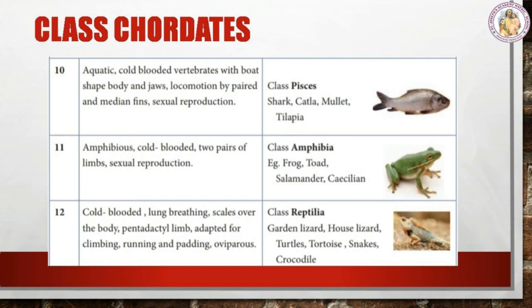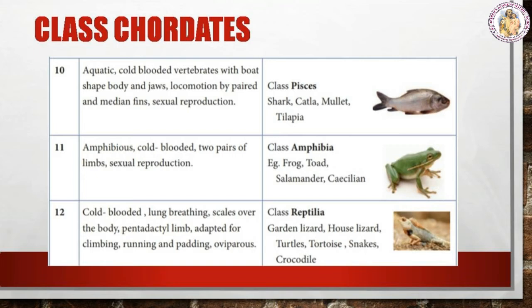Next class Amphibia. Examples frog, toad, salamander and caecilian. The general characters of these animals are they are amphibious, that means they can live both in water and on land. They are cold-blooded, with two pairs of limbs, sexual reproduction.